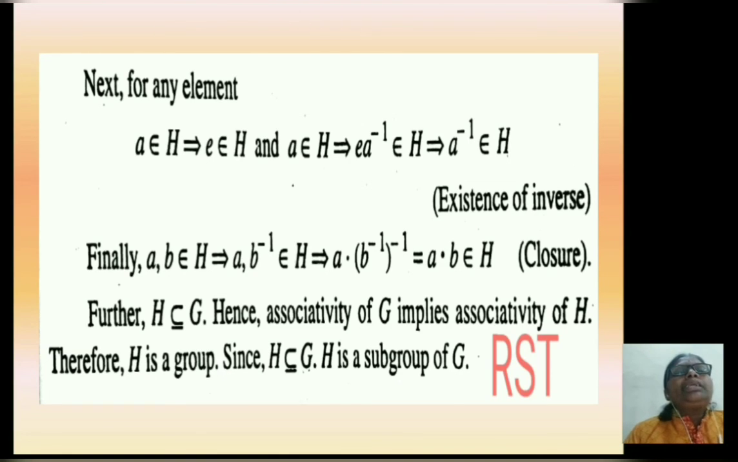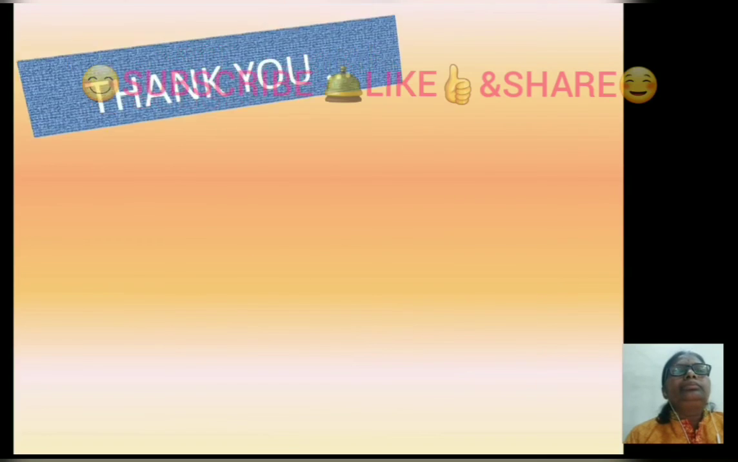Further, H is a subset of G. H is non-empty. Hence, associativity of G implies associativity of H. Therefore, all four properties of a group are satisfied. Therefore, H is a group. Since H is a subset of G, H is a subgroup of G. This is by definition of subgroup. Thank you.